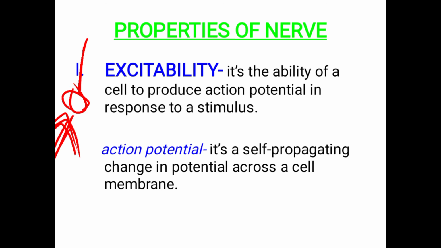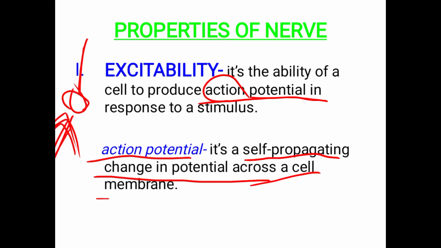What happens if you give a stimulus? The nerve gets excited. How will you see the nerve is exciting? It will mainly produce an action potential in response to a stimulus. Now, what is an action potential? An action potential is a self-propagating change in potential across the cell membrane.